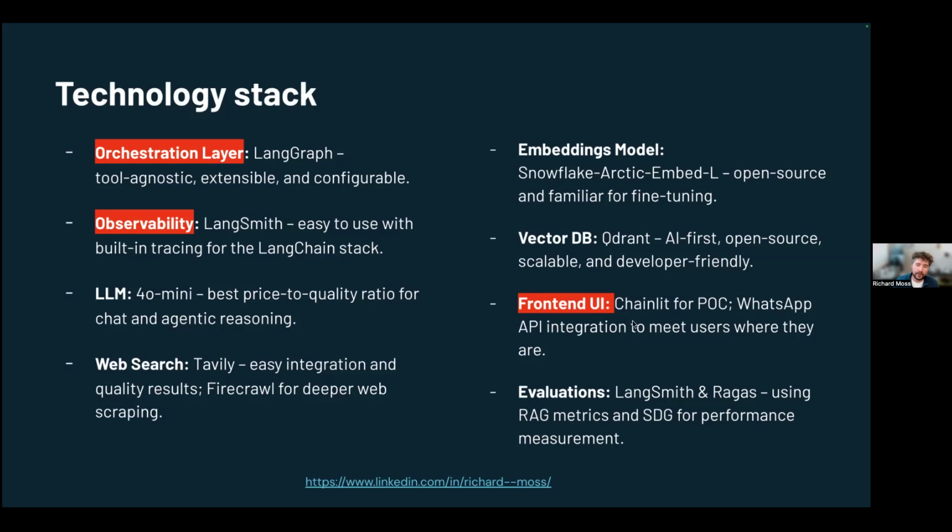I also wanted to talk a little bit about the front end. For the proof of concept, I just used Chainlit because it was very easy to get going. I would also like to do a WhatsApp API integration because it's quite important with any software system to meet users where they are. I did a little bit of rudimentary user research, and I found that many people hang out in WhatsApp groups. At least that is the case in London and in Europe. And so, yeah, that's pretty much it for that.